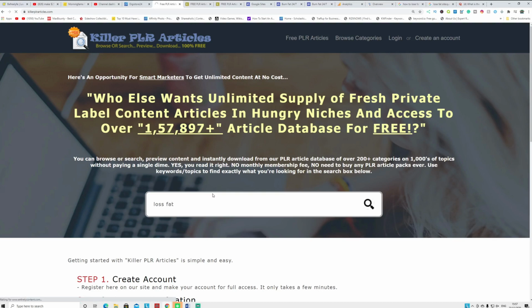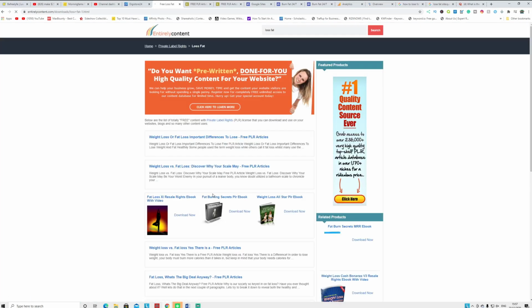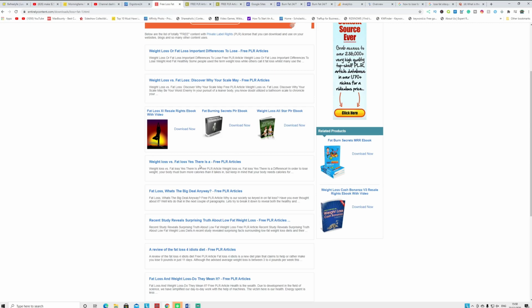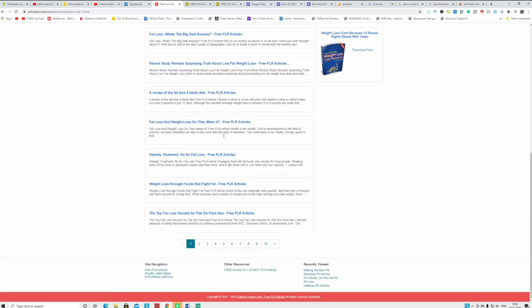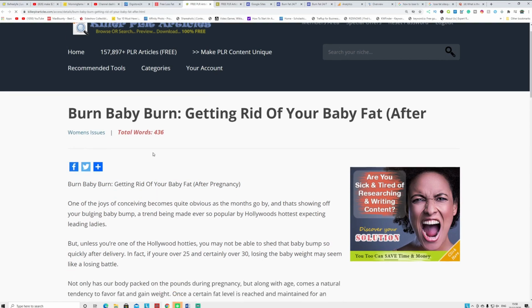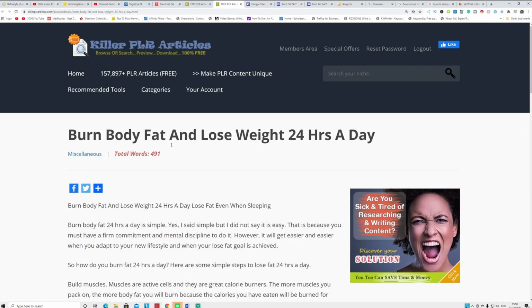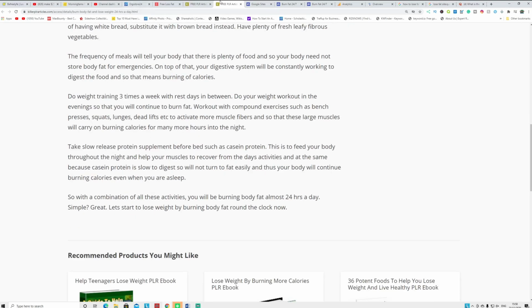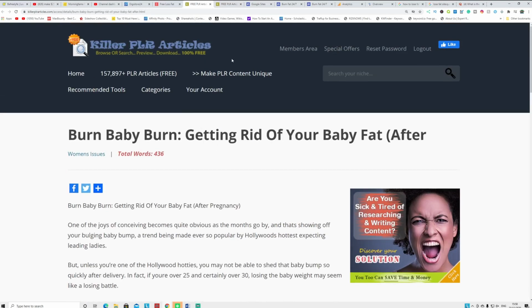That's it guys. You can bring up a bunch of articles people are reading. You can see weight loss, fat loss, important difference to lose fat articles. You can see weight loss versus fat loss. Yes, there is a difference. You can see how many PLR articles are here. These are the 2 PLR articles I copied to show you proof: burn body fat after pregnancy, and burn body fat in 24 hours a day. These are the articles I obtained from Killer PLR, and I put them on my Google site.